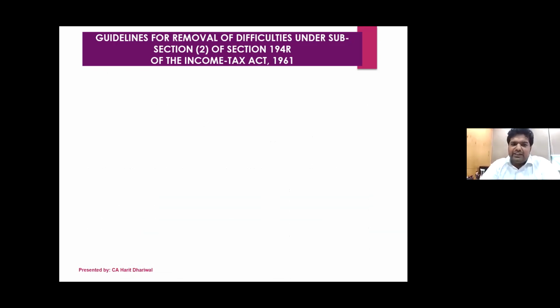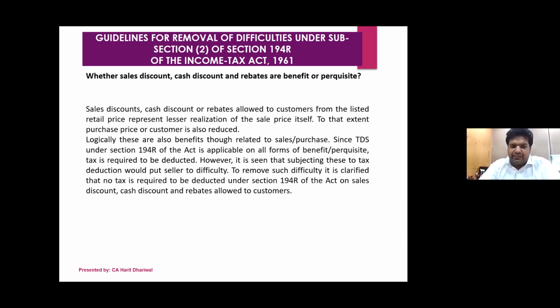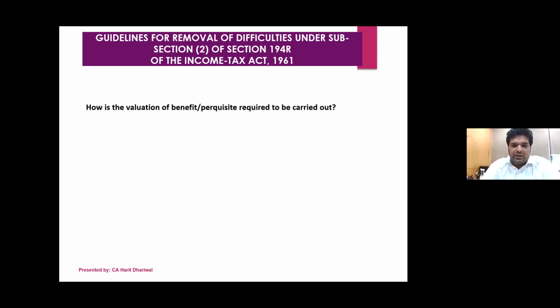This was the biggest issue that I think a lot of trade associations also had raised. You can see here, logically, these are also benefits, though related to sales or purchase. Since TDS under 194R is applicable on all forms of benefits, tax is required to be deducted. However, it is seen that subjecting these to tax could put the seller in difficulty. To remove such difficulty, it is clarified that no tax will be deducted on sales discount. So, for whatever cash discount, sales discount, or rebate you give, there is no requirement for deducting TDS under 194R.